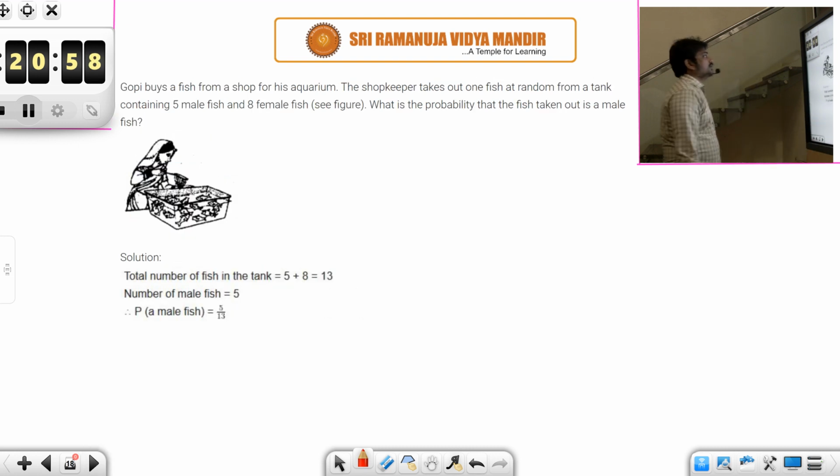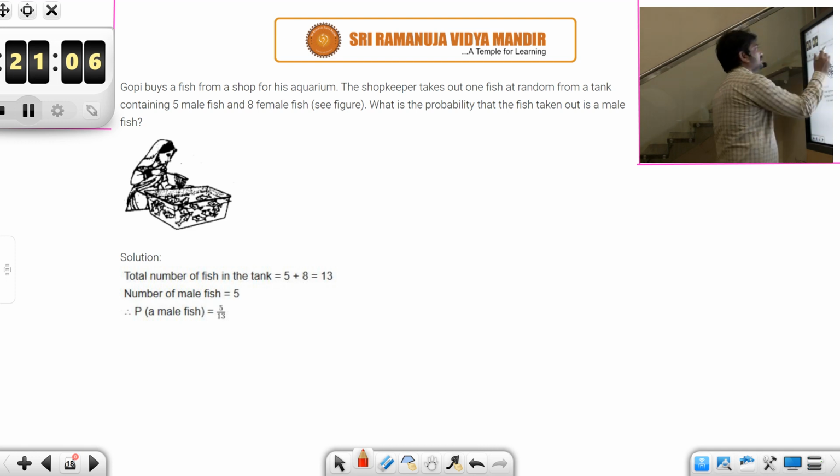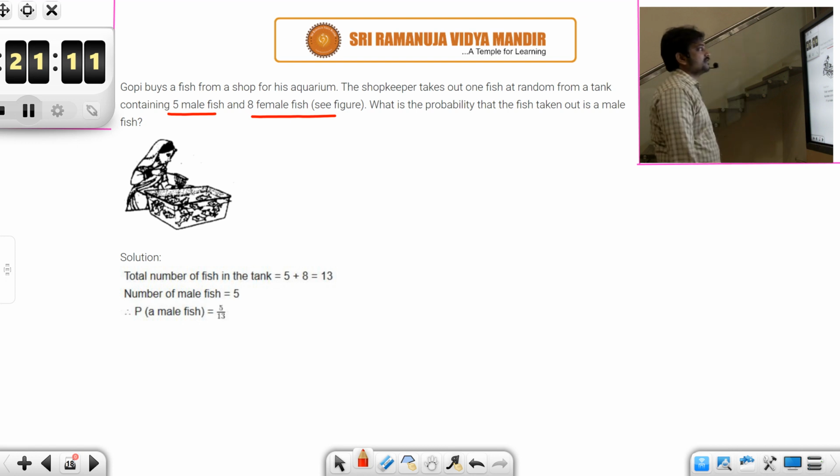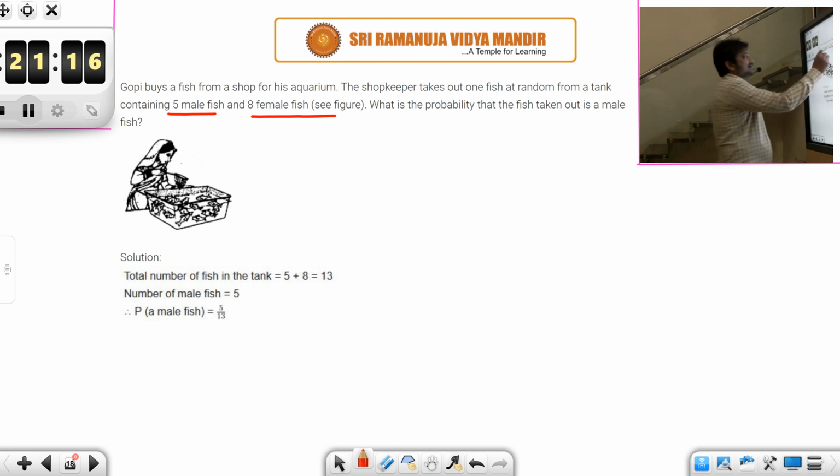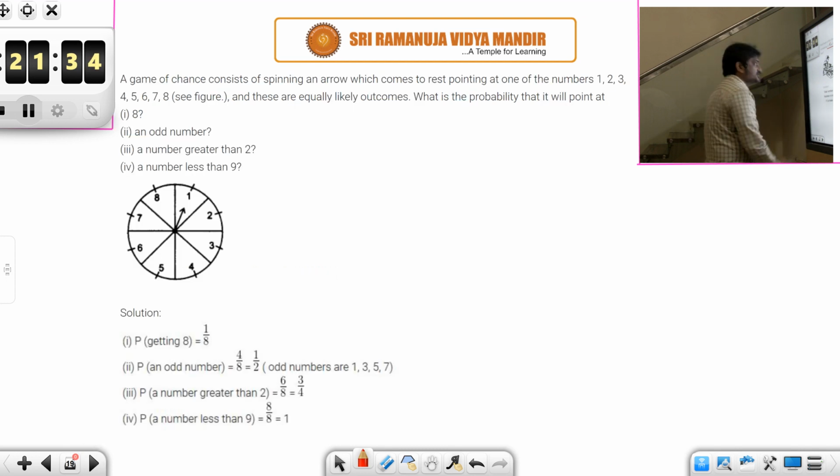So let's look at the next question. Gopi buys a fish from a shop for his aquarium. The shopkeeper takes out one fish at random from a tank containing 5 male fish and 8 female fish. Now what is the probability that the fish taken out is a male fish? So total number of fish are 13. Out of this 5 are male and 8 are female, right? So what is the probability that the fish taken out is a male? So favorable events are 5. Total are 13. So the answer is the ratio 5 by 13. Okay. So let's look at the next one.